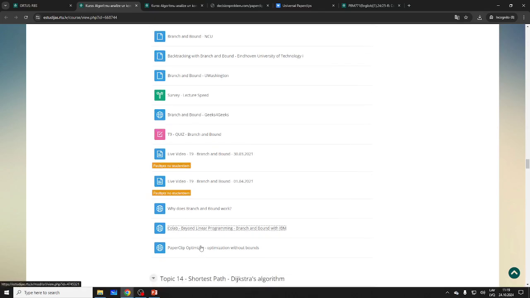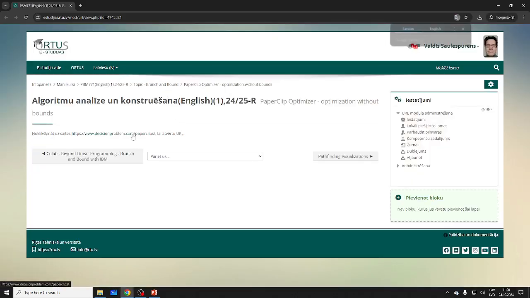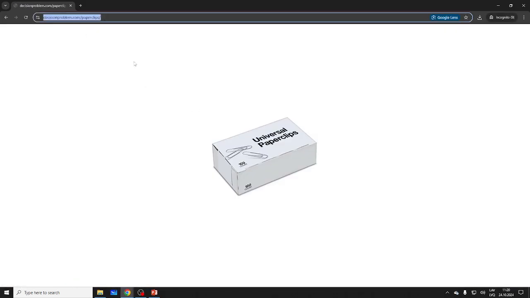Algorithms. I suggest over the weekend, if you want to waste some time, there is a paperclip program or game. Actually, I would call it a game. Anyone play this yet? It's called Paperclip Optimizer. It's very easy to play. It's more like one of those casual games you could think, but it has applications. You could say it has a philosophy behind.